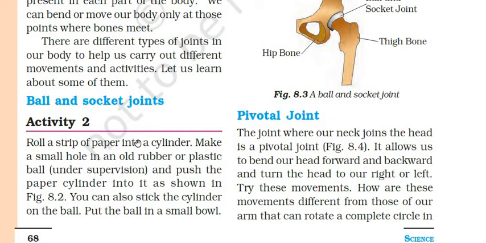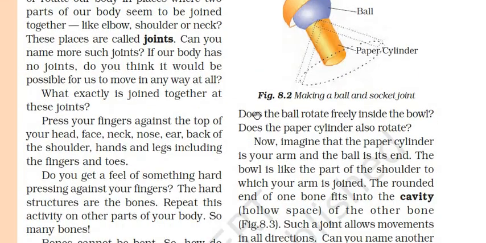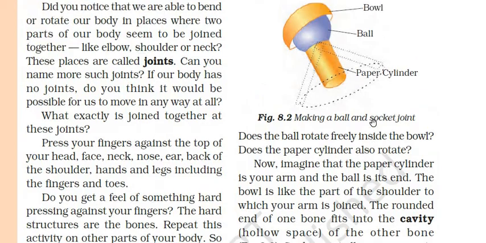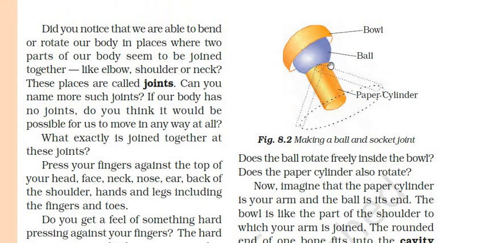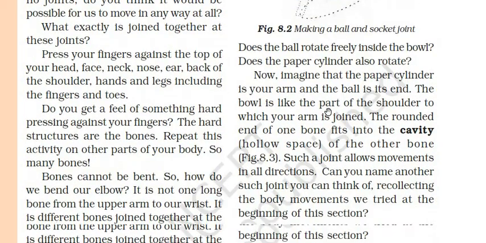For an activity, roll a strip of paper into a cylinder, make a small hole in an old rubber or plastic ball and push the paper cylinder into it, as shown in figure 8.2. You can also stick a cylinder on a ball. Put the ball in a small bowl. Does the ball rotate freely inside the bowl? Does the paper cylinder also rotate? As shown in 8.2, you can see that they move freely.